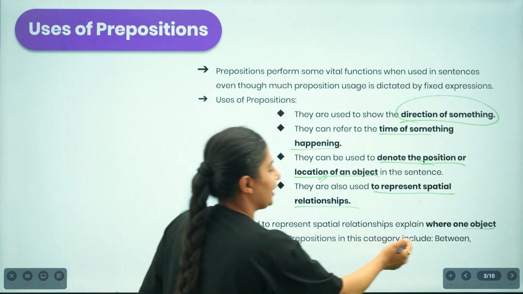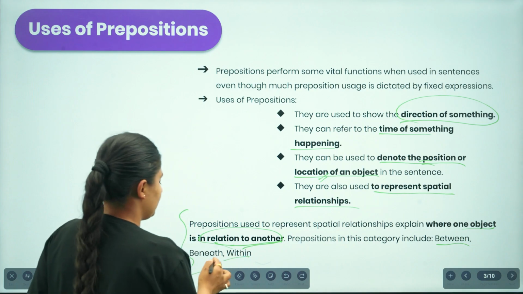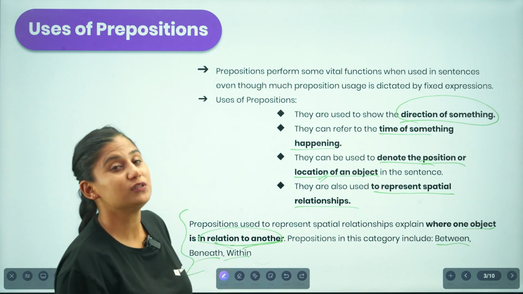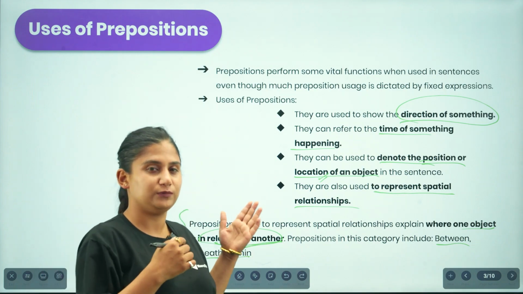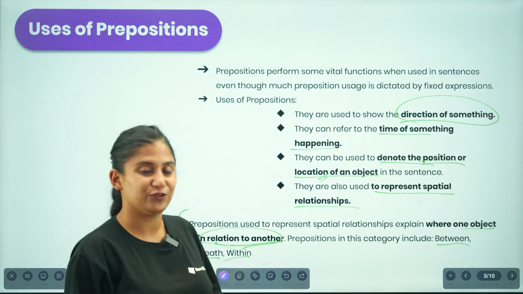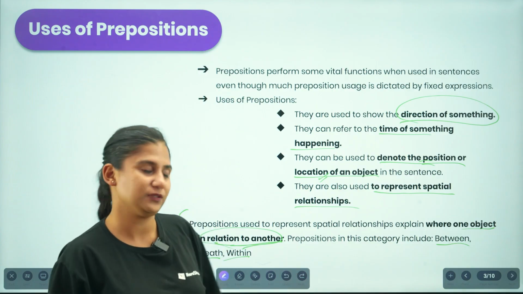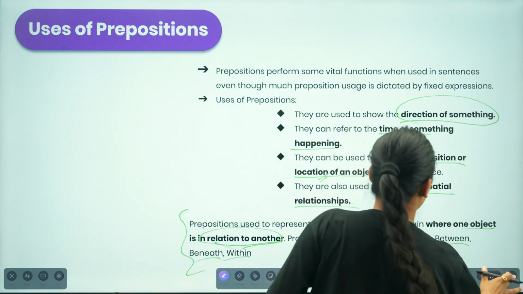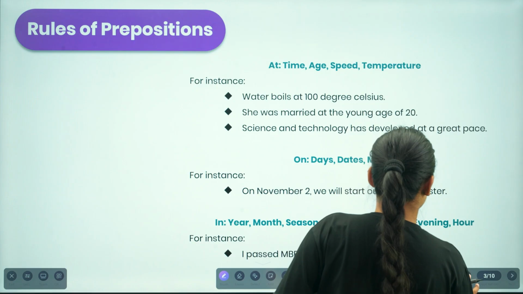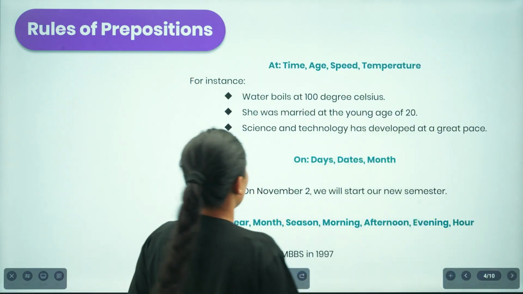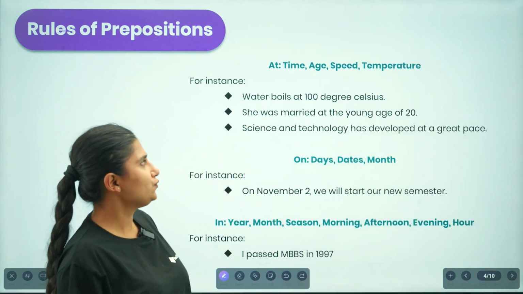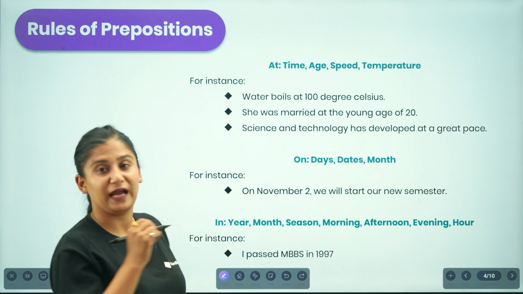So the ideas like between, within, or beneath fall under the preposition that represents spatial relationships. So moving on to the next idea, let us find out where we use at, on, and in.